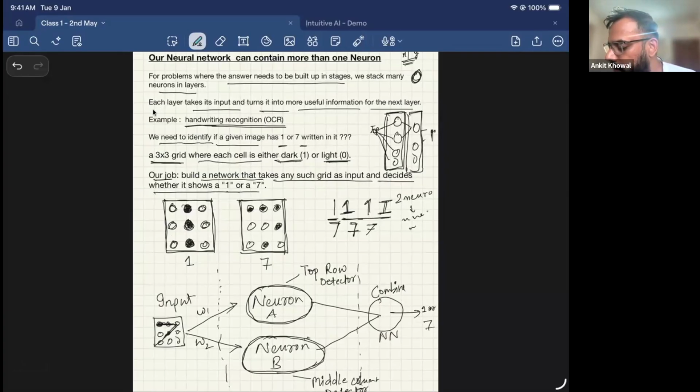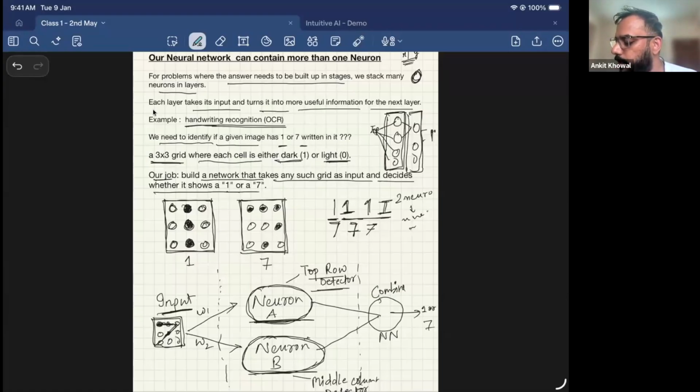So what is our input? This grid, whatever the input. Similar to our previous example, we'll have some training data where we will be provided these grid inputs, and then we have to predict whether it's 1 or 7. We will take a two neuron approach, wherein I have the inputs and first I'll pass them to neuron A and neuron B in parallel. The first neuron A will be a top row detector.